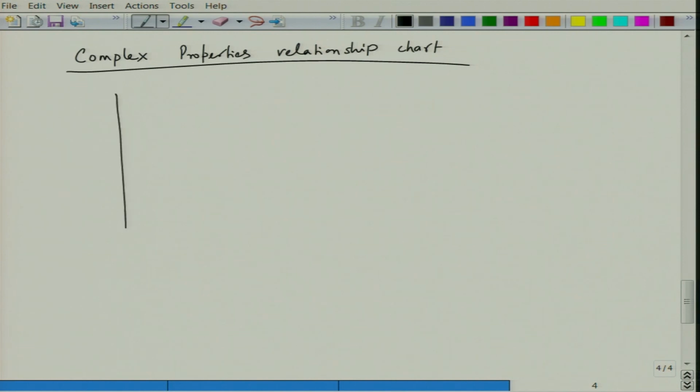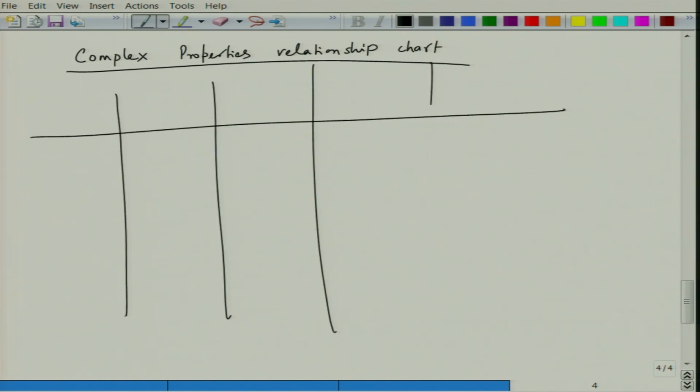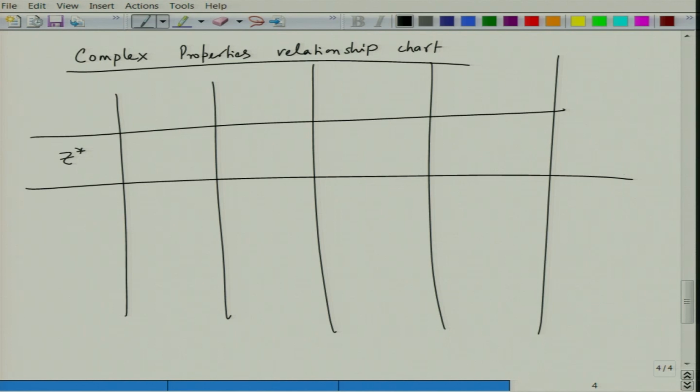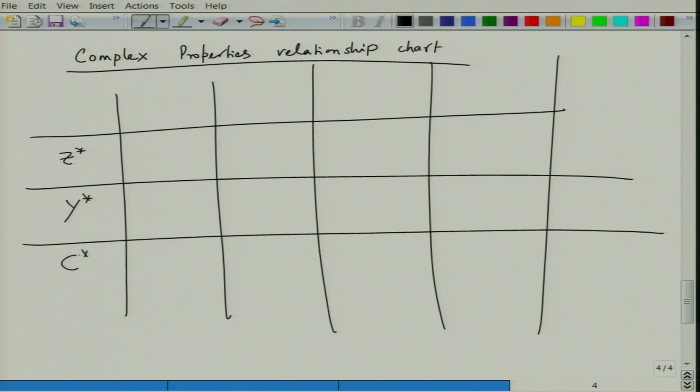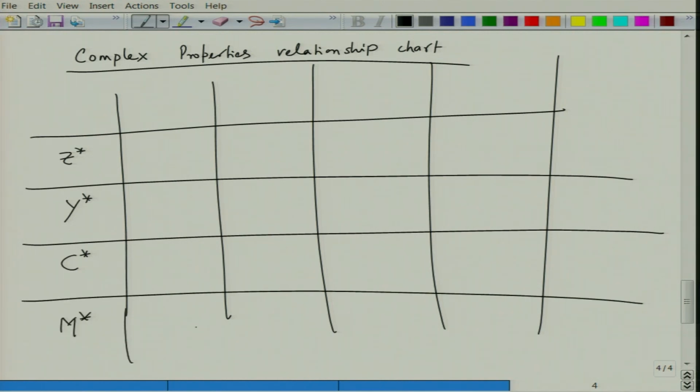So, let us say on this axis we have Z star, Y star, C star, and M star, and on the other axis again Z star, Y star, C star and M star.